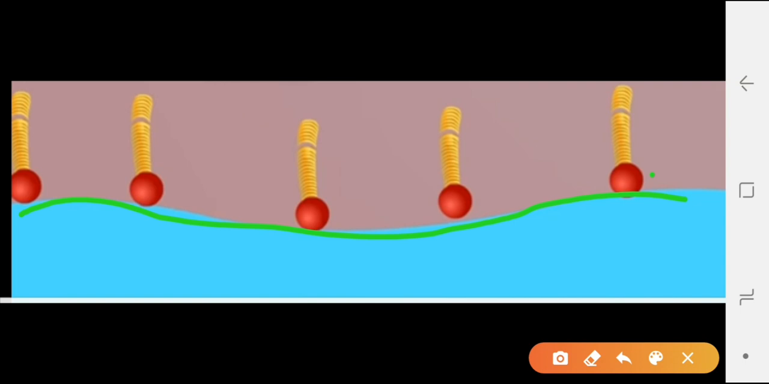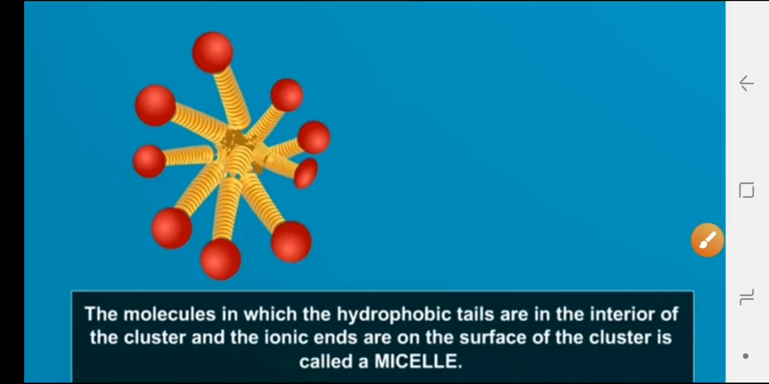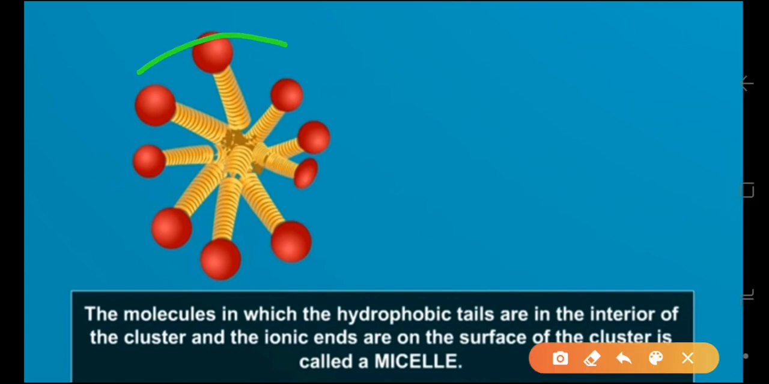How are they aligned? This ionic end is immersed in the water, whereas this hydrocarbon end, or hydrophobic end, is protruding out. Now inside the water, these soap molecules have a unique orientation that keeps the hydrocarbon portion out of the water, and this is achieved by forming clusters. So here you can see how the cluster formation takes place. In this cluster formation, the molecules have their hydrophobic tails in the interior of the cluster.